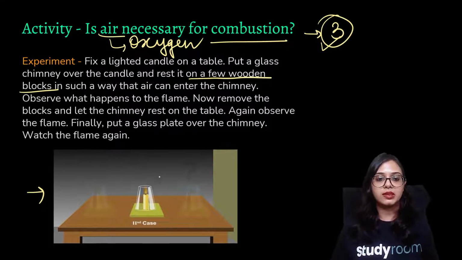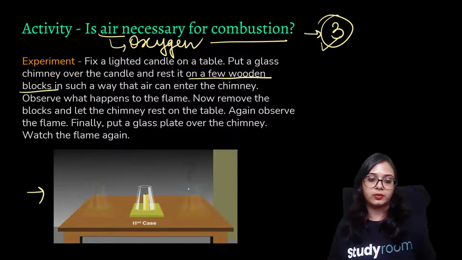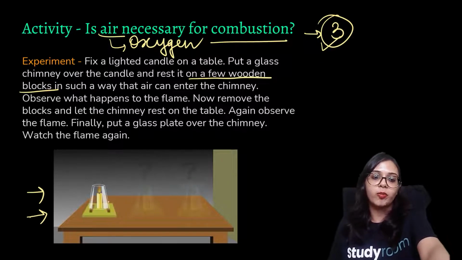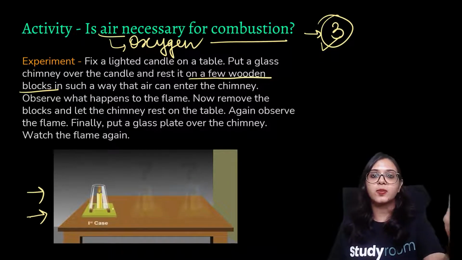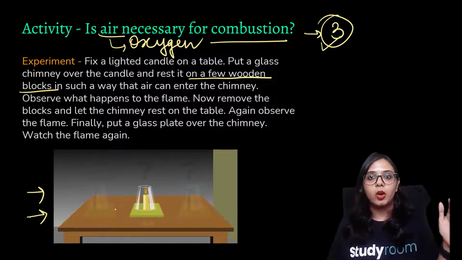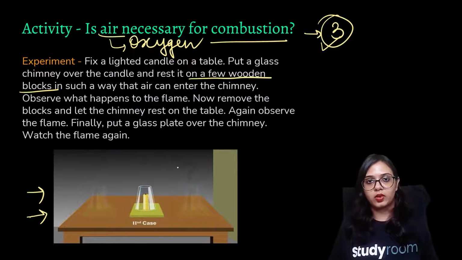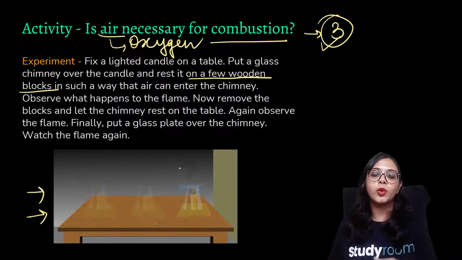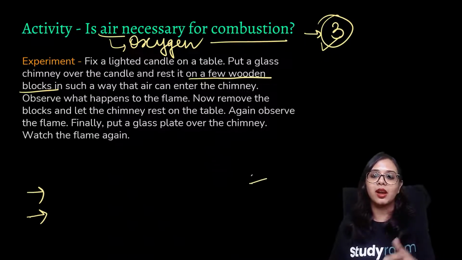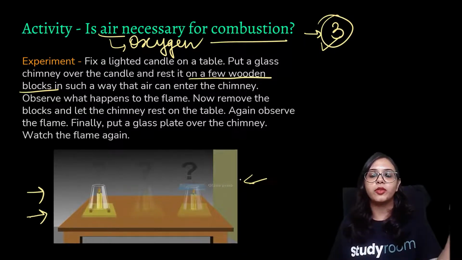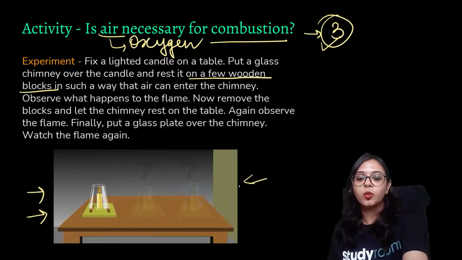As you can see here in this animation, the first case scenario is going to appear soon, so you will see the setup that I'm talking about. Here in the first case, you have placed wooden blocks so that air is passing at the bottom of the glass chimney. In the second case, you remove those blocks, and in the third case, you put a piece of glass or wood over it, basically blocking the glass chimney from the upper side. Then you observe what is happening.